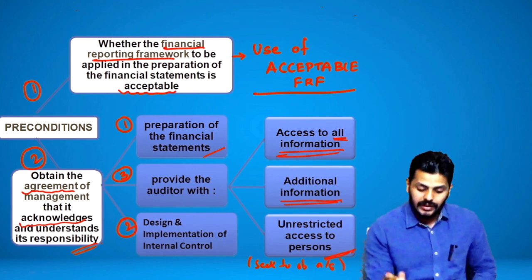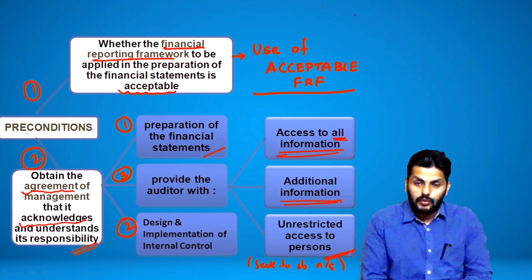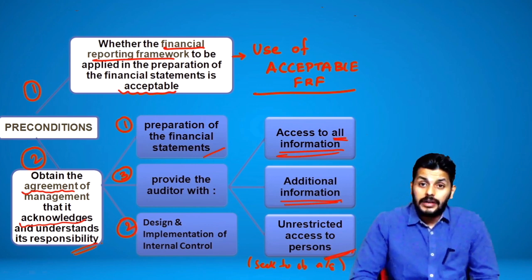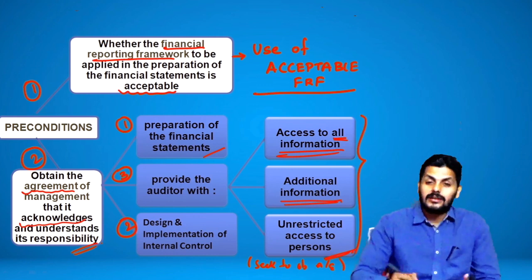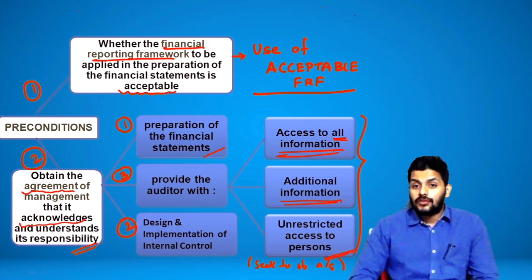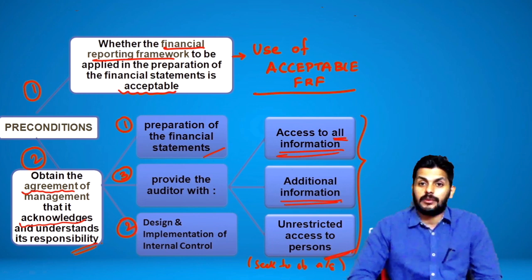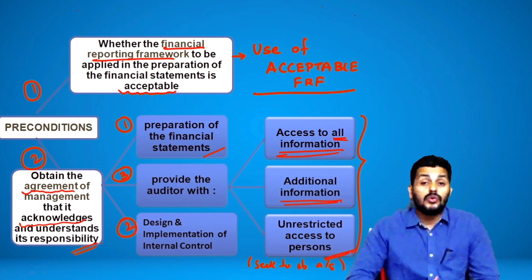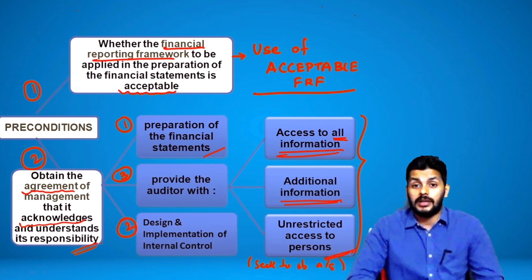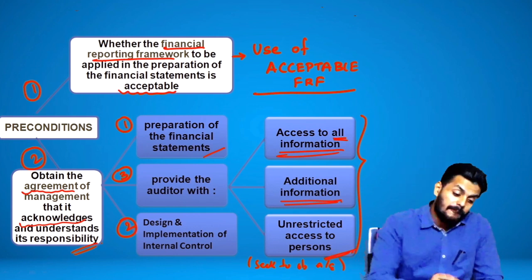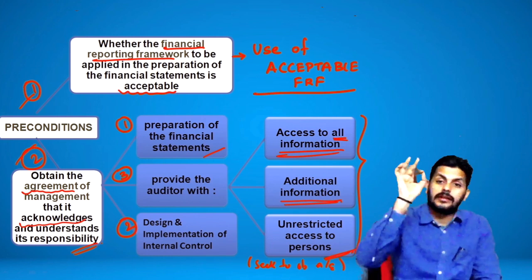Now all that you need to understand here is that this particular piece where you are obtaining audit evidence is a very important part, because if this point is not done, then it leads to the auditor falling short of the evidence, which leads to lack of sufficient appropriate audit evidence, which may lead to you not giving an opinion or disclaiming an opinion.